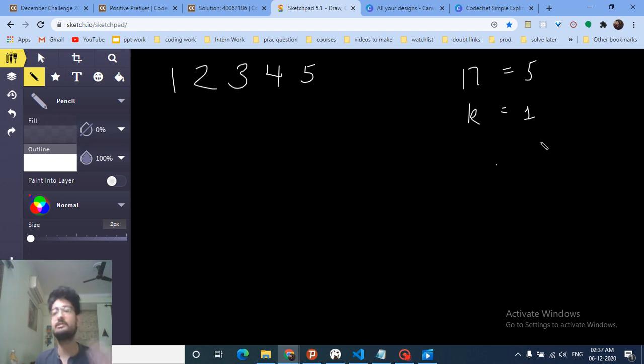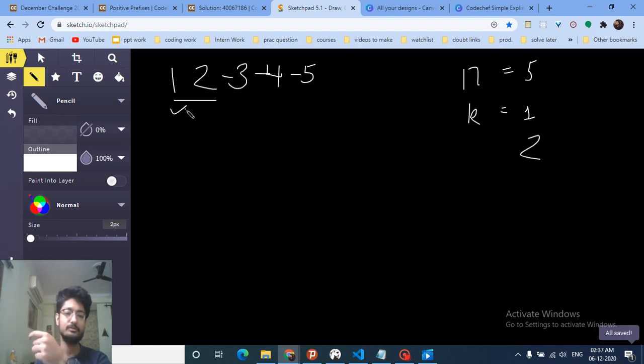Now let's start for k equal to 2. Let's try to do the same thing: make the first two elements positive and all the rest of the elements negative. As you can see, the first prefix is positive, the second prefix consisting of these two elements is also positive, the third prefix is equal to 0, which is not valid.